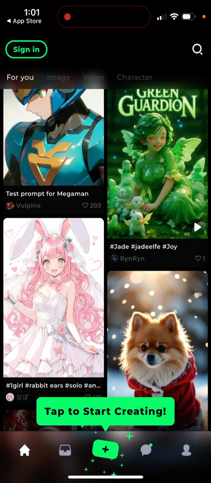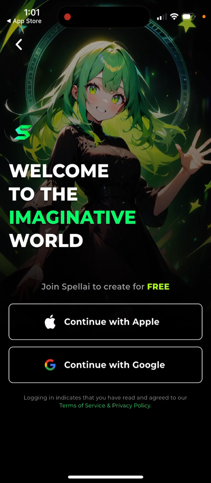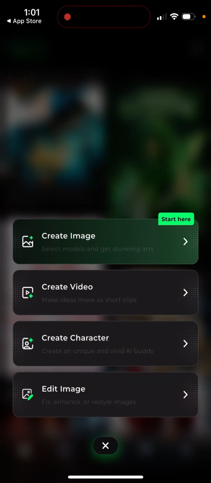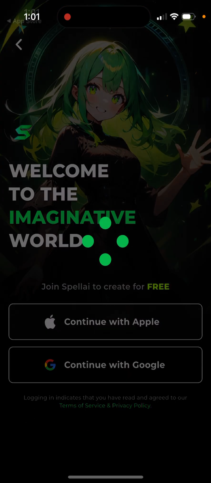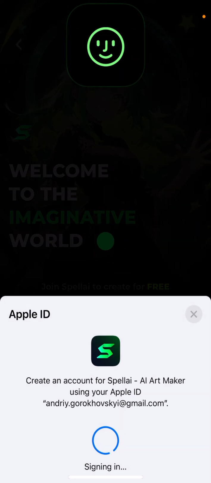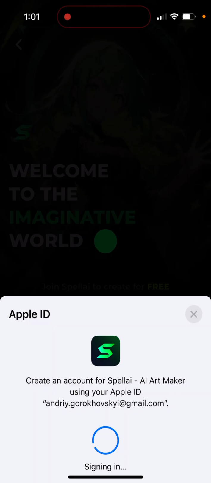So you can also start to use it. For example, if you want, you can just browse all kinds of different creations. You can create your account, create image, create video character, and then again, so let me just create an account so I can show you, so it should be easy.